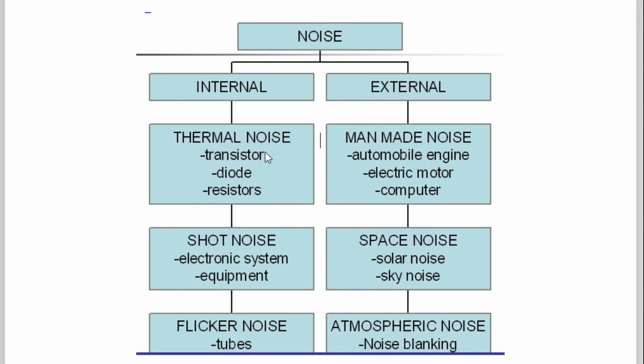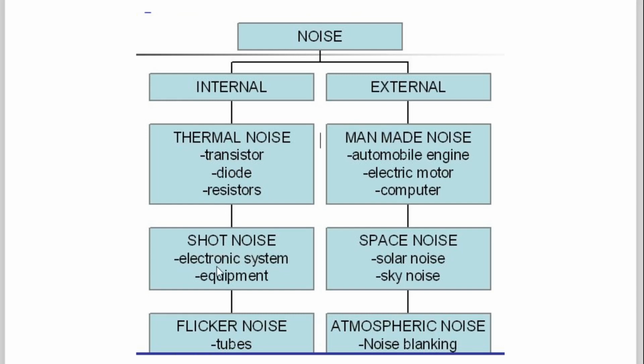As I told you, thermal noise is a very important parameter in communication, because in electronic communication, transistors, diodes, and resistors are used. Without these components, one cannot design an electronic circuit in communication. These three components are widely used in communication, and they are responsible for thermal noise, and because of that thermal noise, a noise voltage gets created. Noise voltage, Vn: V for voltage, N for noise.